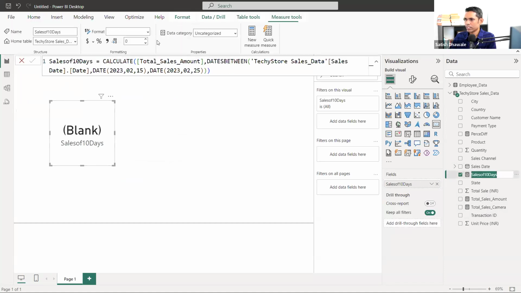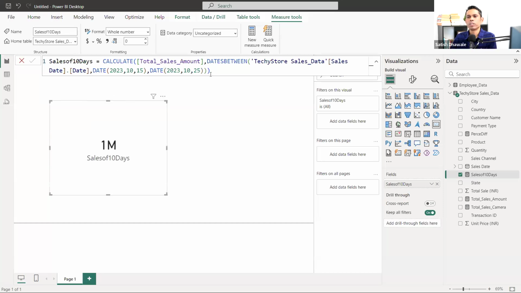So let's change the date. Instead of 15 Feb, we'll go for October. 15 October to 25 October. Let's go ahead. We are having 1 million sales between 15 October to 25 October.